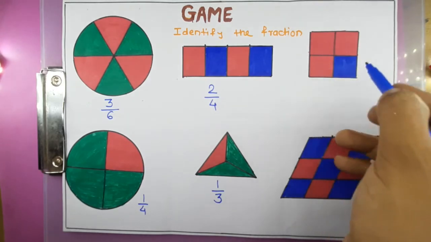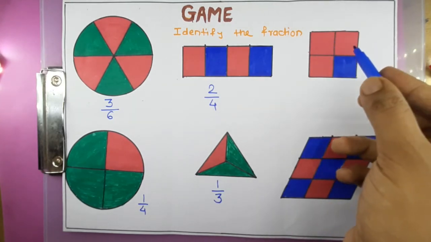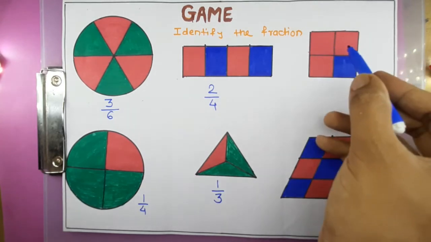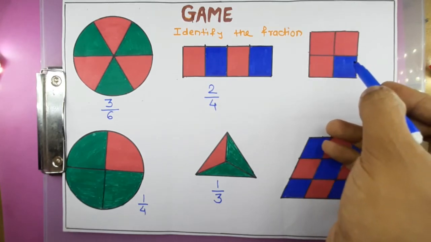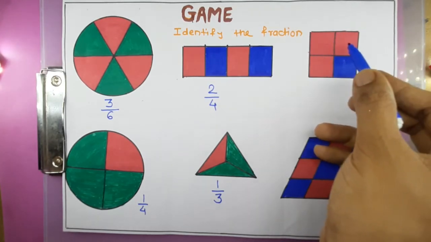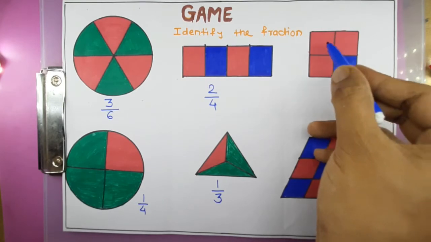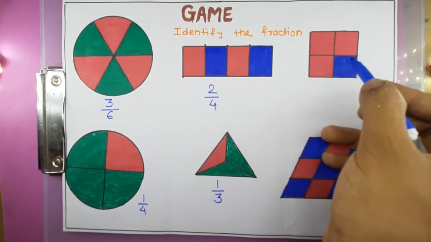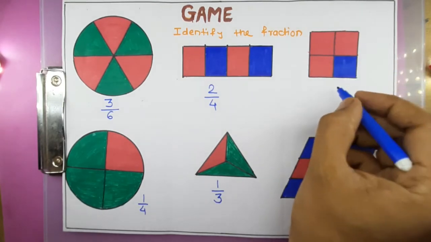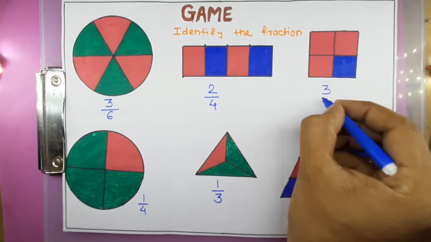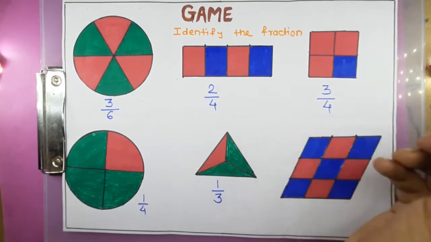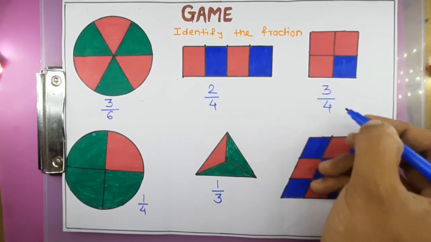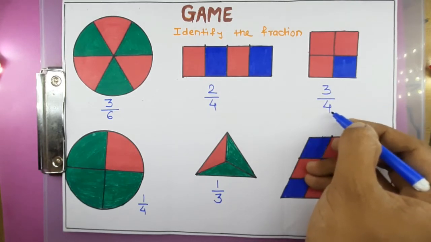This is the shape of a square. If we consider this, total parts are 4. From those 4 parts, 1 2 and 3, 3 parts are red. So we will write it as 3 upon 4, meaning 3 parts are red and total number of parts are 4.